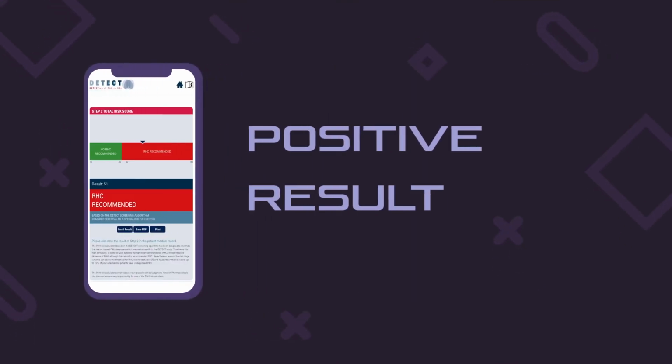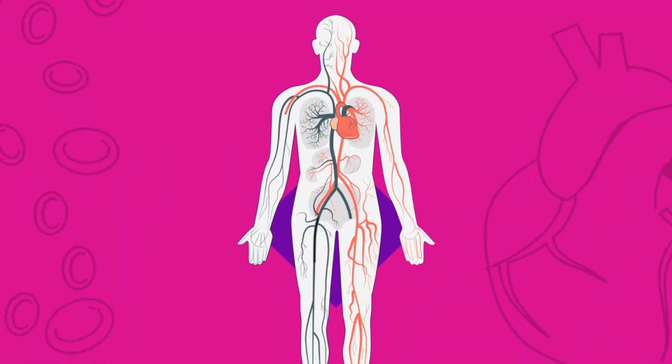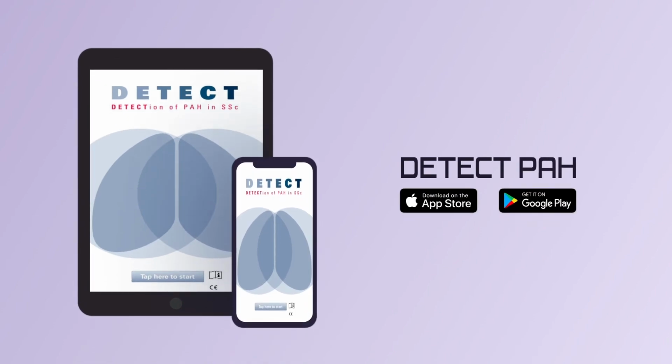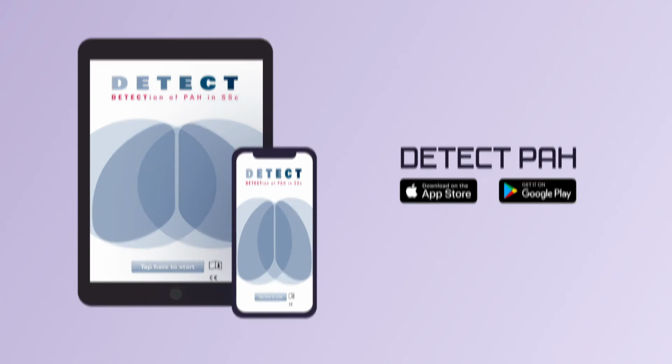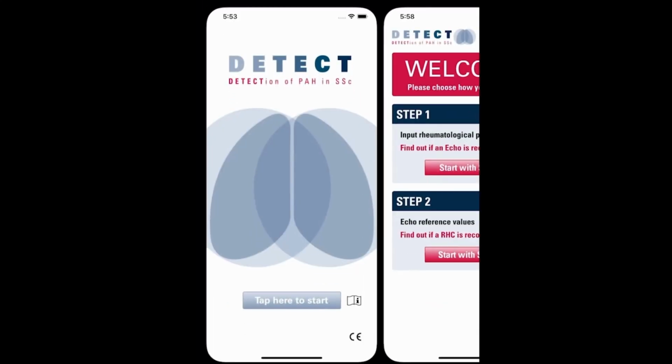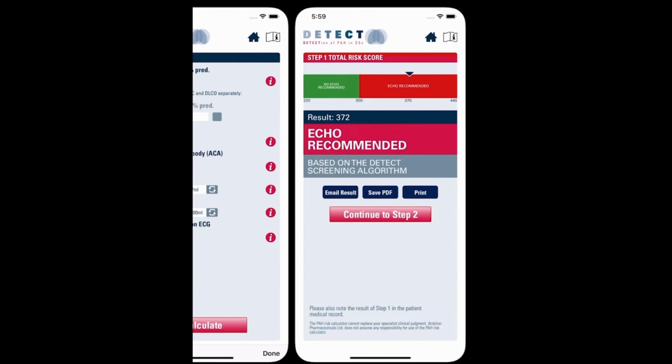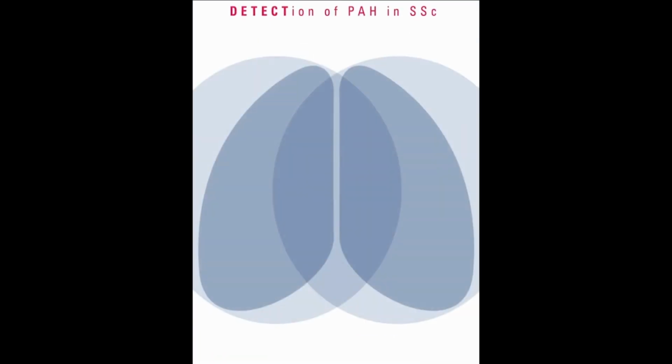DETECT app would help us identify the patients who should be referred immediately to perform a right heart catheterization. DETECT is a non-invasive screening tool that helps in the early diagnosis of PAH in patients with systemic sclerosis. This two-step algorithm-based and risk calculator app stratifies the patients and directs the use of screening tools depending on the overall score after each step.